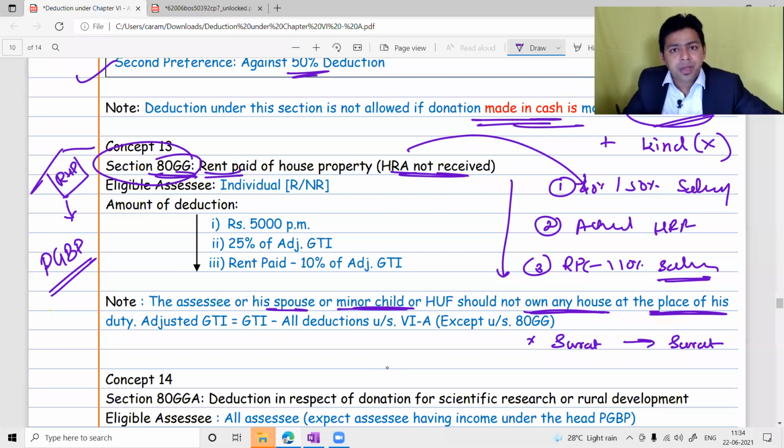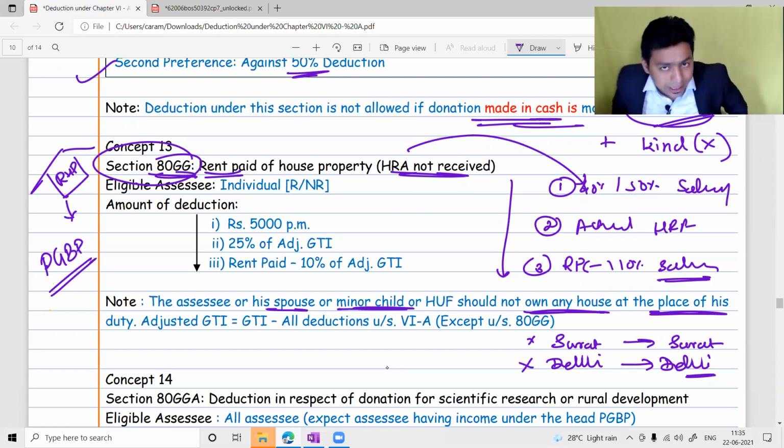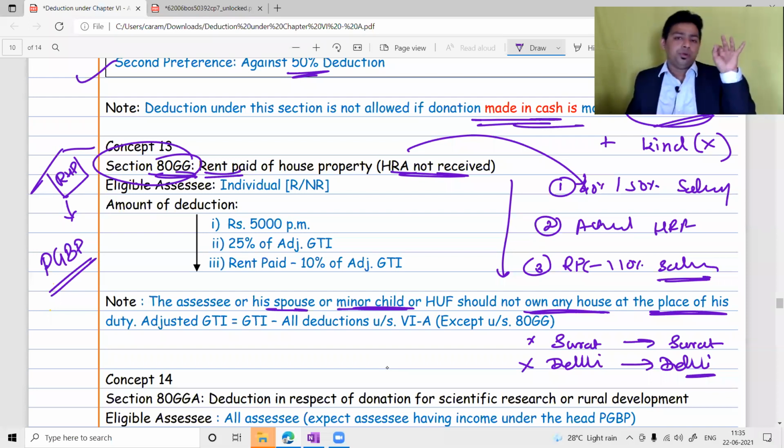There is one more question where the assessee is having his own house in Delhi, and that house is let out, and he is also paying rent in Delhi. He will not get a deduction, because if the assessee, spouse or minor child has their own house, please stay in your own house. Why are you paying rent unnecessarily? So we will not give you the deduction.